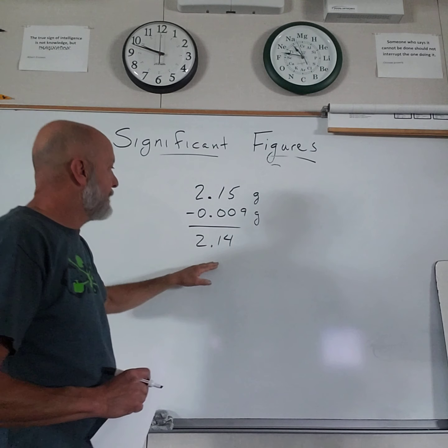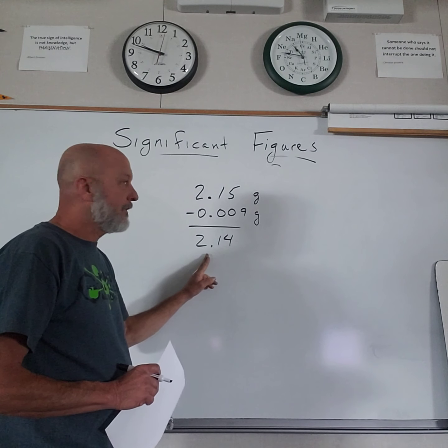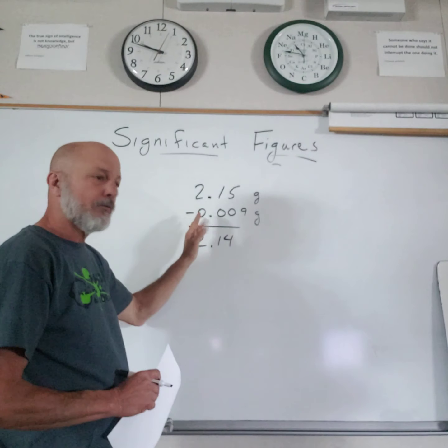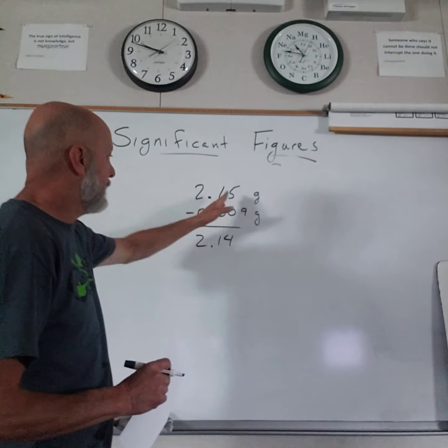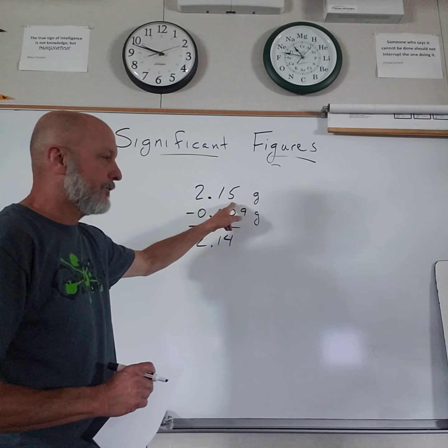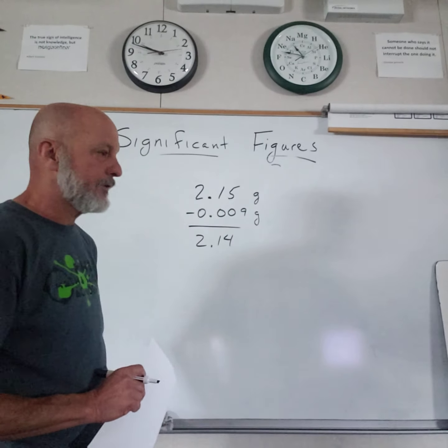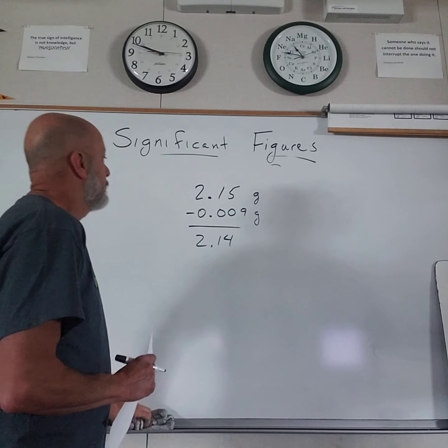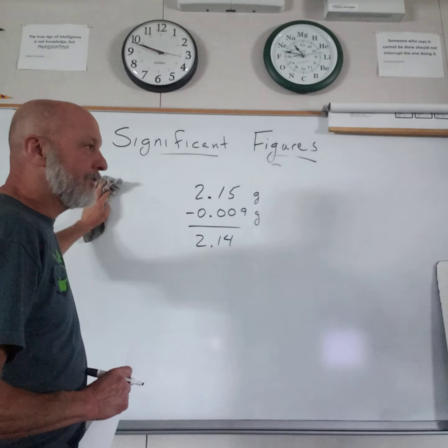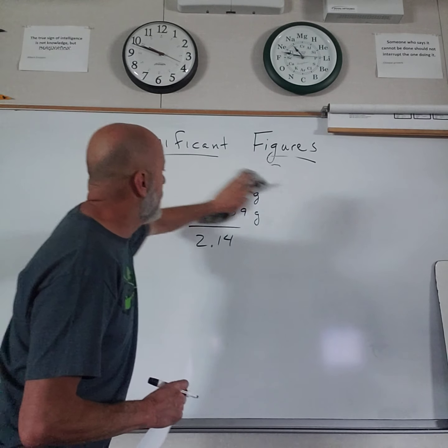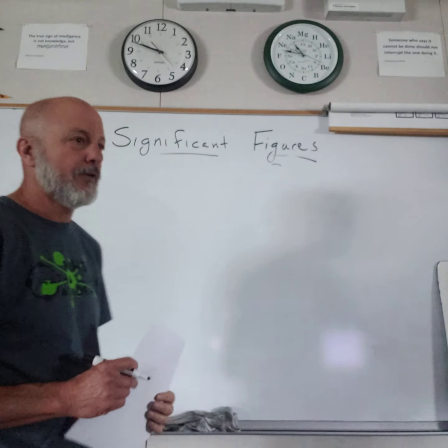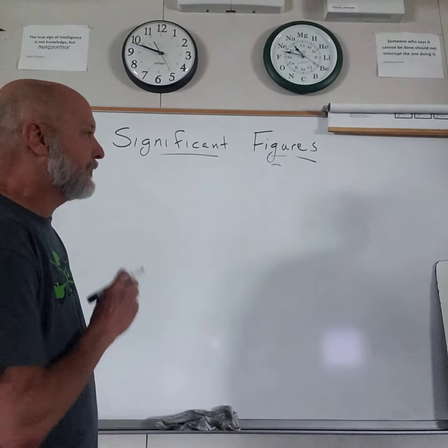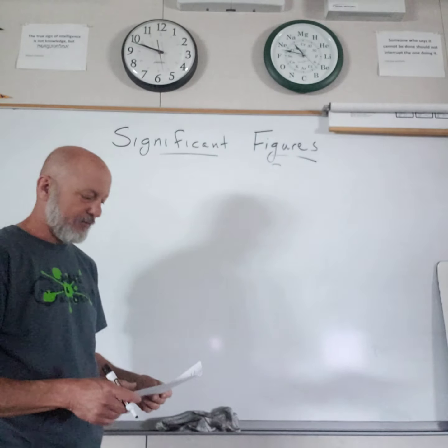So with subtraction and addition, I look at the decimal point. To what place is my number accurate? And whichever one is the least accurate number, that's the one that limits my accuracy. With multiplication and division, it is all about how many significant digits are in the numbers that I'm multiplying. So there's practice on there.